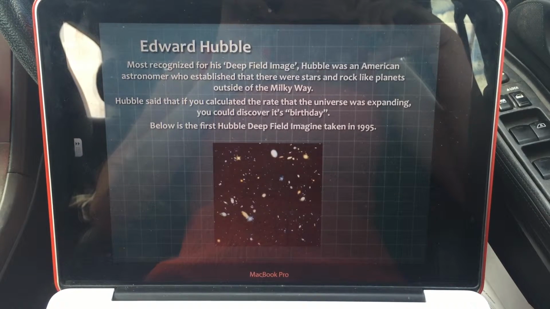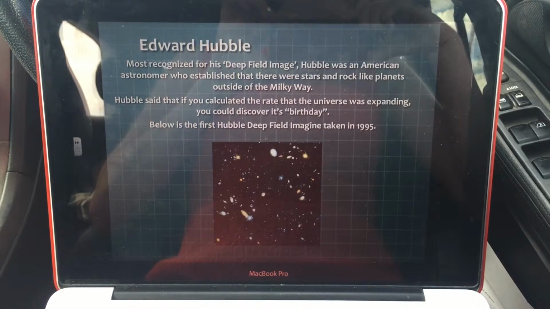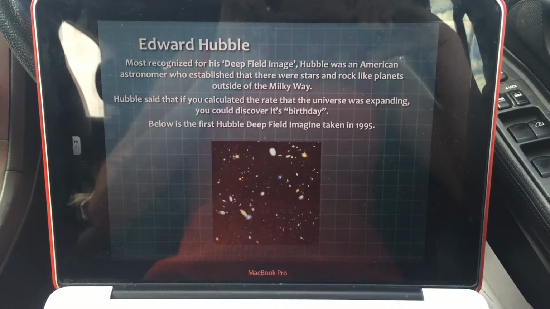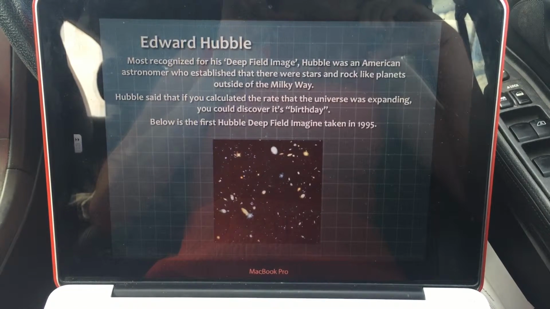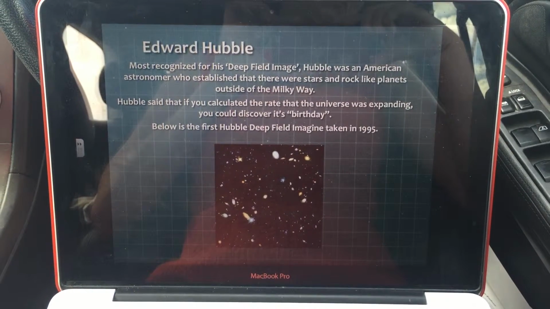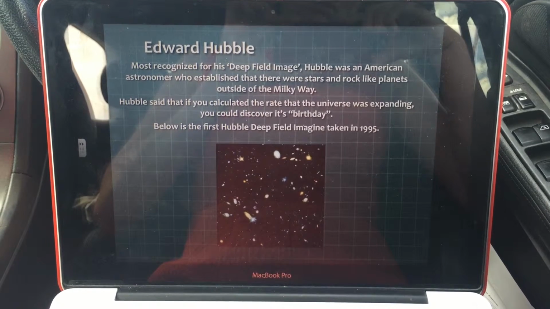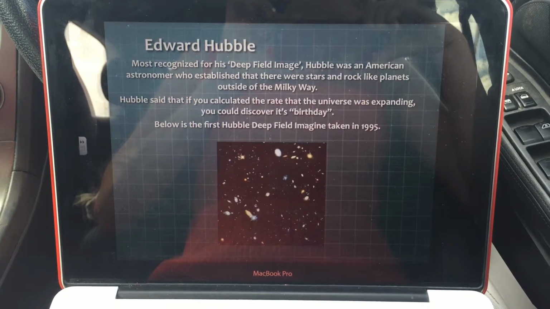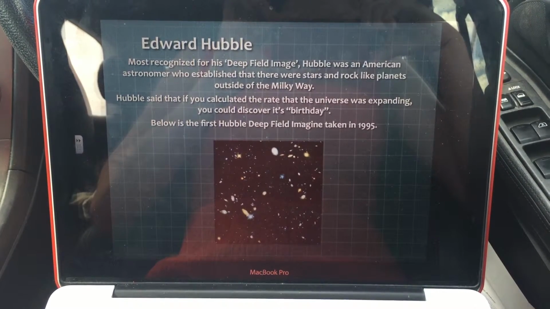Edwin Hubble was an American astronomer who placed a telescope into what was believed to be a blank area of space. The image received by the telescope proved otherwise, as it displayed an abundance of old and new stars. Hubble believed by calculating the rate the universe was expanding, we could discover its birthday.